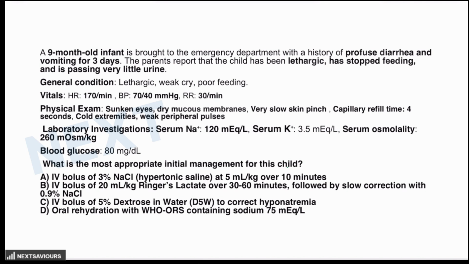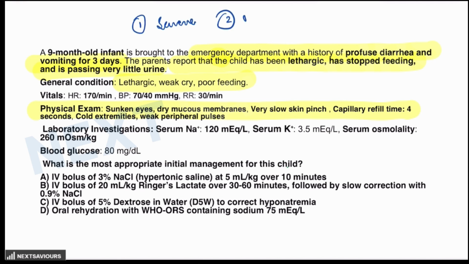Now, a 9-month-old child is brought to the emergency department with a history of profuse diarrhea and vomiting for 3 days. The parent reports that the child has been lethargic, stopped feeding, and is passing very little urine. The general condition and the physical examination reflect that the patient is suffering from severe dehydration. So one thing that you have identified is that the patient is suffering from severe dehydration.